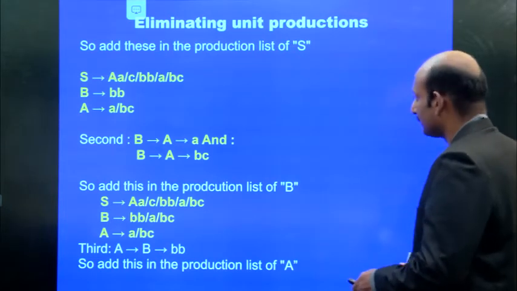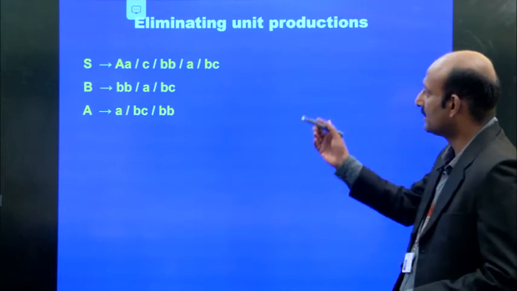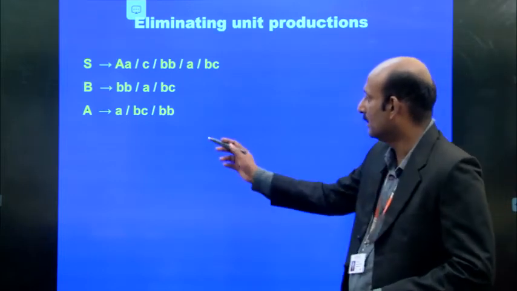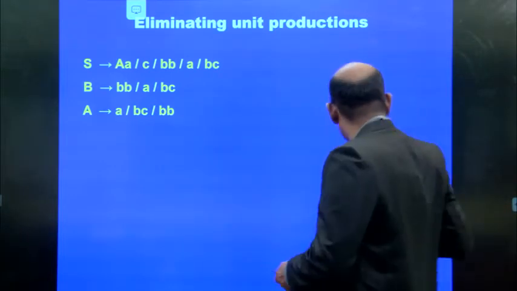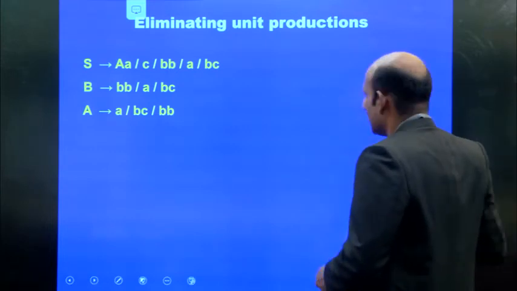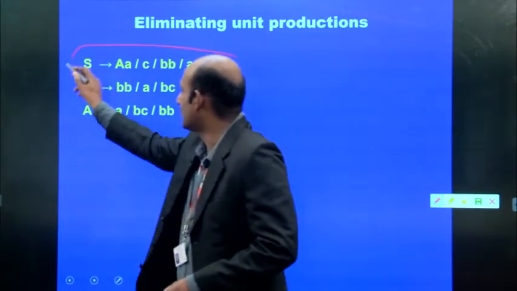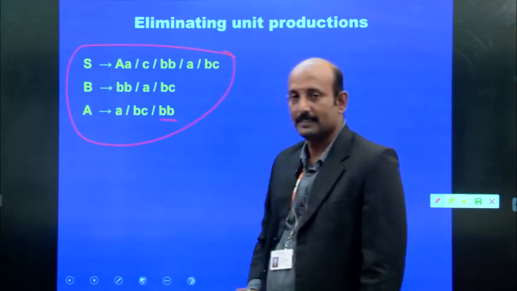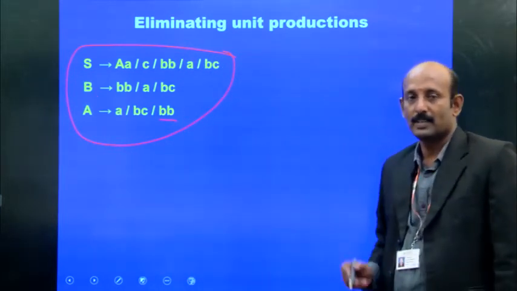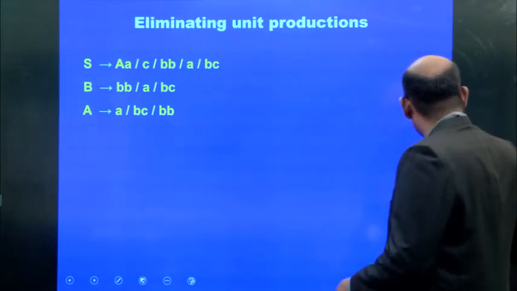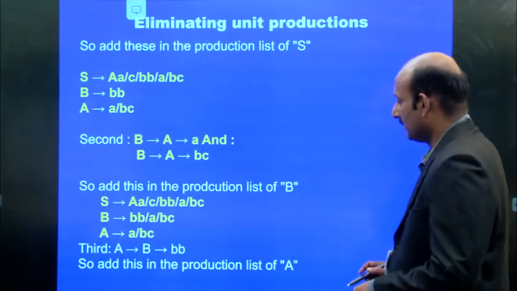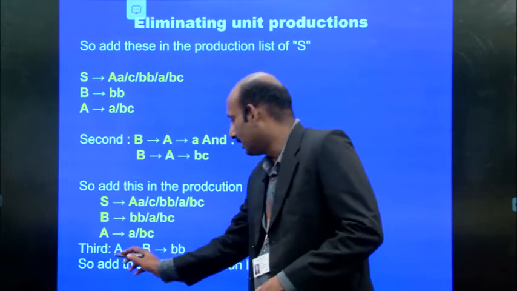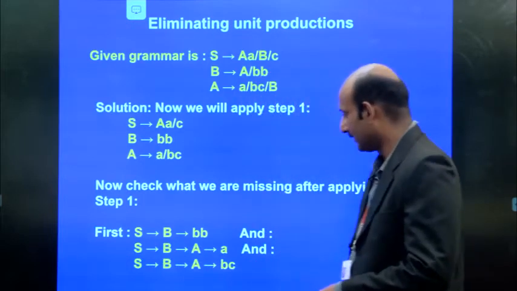Okay. So, this is the answer. We are going to add this BB. This is the final answer for this one. For the unit production example, this is the final answer. We are adding this BB. So, what is the reason we are getting this BB?